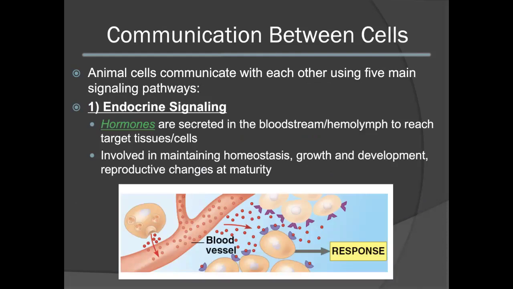There are many different ways that animal cells can communicate with each other. We will discuss 5 of the main signaling pathways. The first pathway we will discuss is endocrine signaling. Endocrine signaling involves the secretion of hormones into the bloodstream or into the hemolymph. This will eventually reach the target cells or tissues. Endocrine signaling pathways are important in maintaining homeostasis, in regulating processes such as growth and development, and also in regulating reproductive changes that occur at maturity.